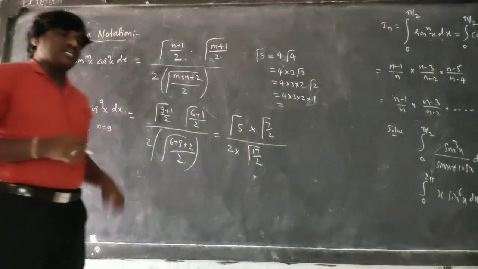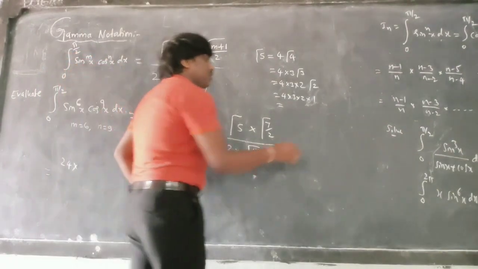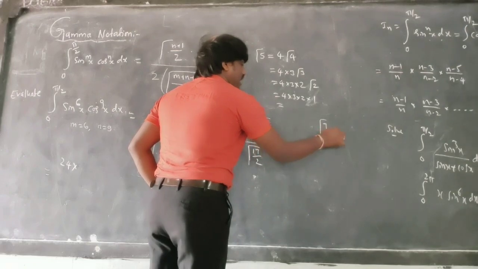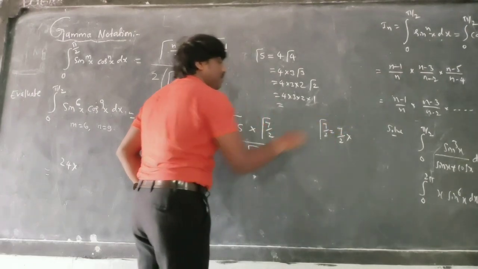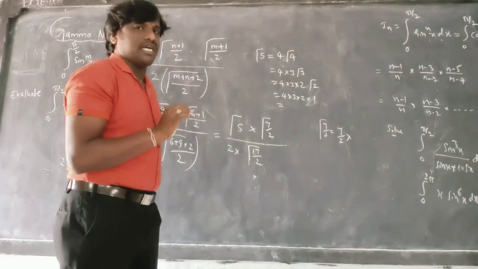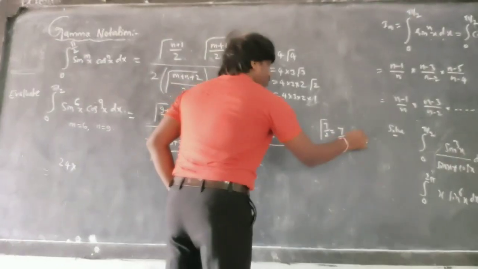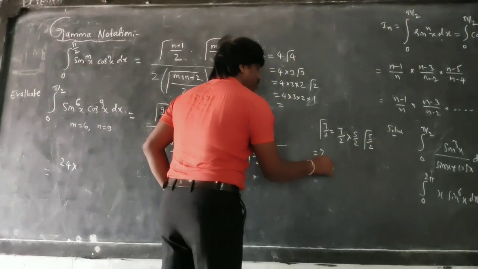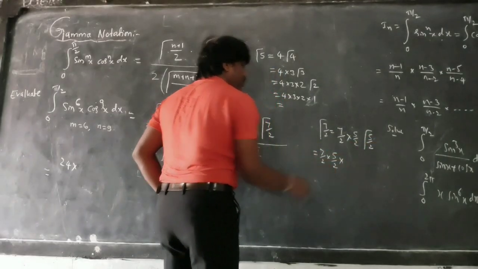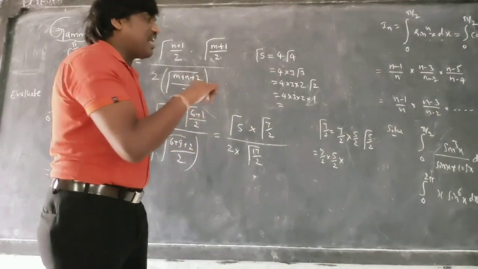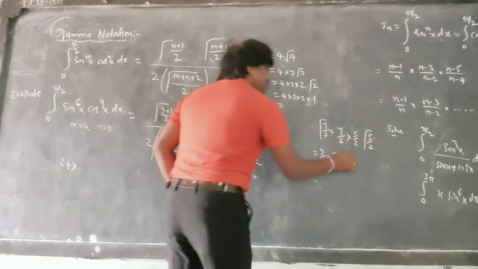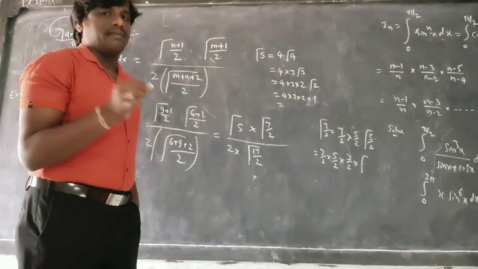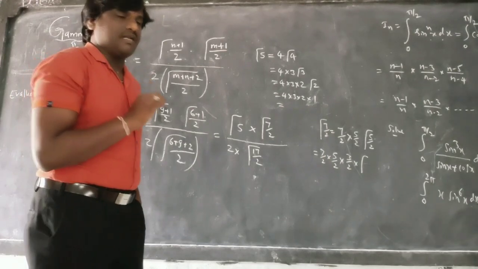Let's go for gamma notation 7 by 2. Gamma notation 7 by 2 can be written as 7 by 2 into gamma 5 by 2, subtracting 1 from 7 by 2. It means 7 by 2 into 5 by 2 into gamma 3 by 2. Then 3 by 2 into gamma notation of 3 by 2 minus 1, that is 1 by 2.